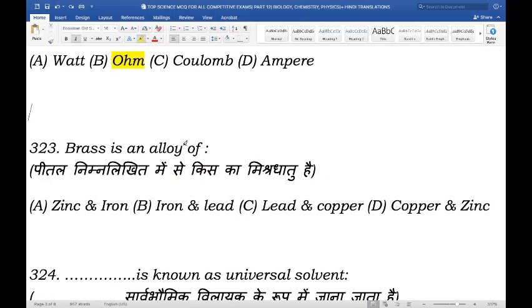Brass is an alloy of, so what is brass made up of? Is it zinc and iron, or lead and copper, or copper and zinc? And the right answer here is copper and zinc. Brass is an alloy of copper and zinc. The proportions may vary to achieve varying mechanical and electrical properties.